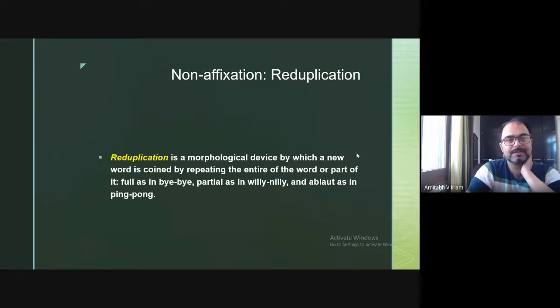Now, another non-affixation process is reduplication. So you already know the meaning of making something duplicate. You know, like duplicate is a copy of a copy. So what is reduplication? Again, it is a morphological device by which a new word is coined by repeating the entire word or part of it. So what you will do, either you repeat the entire word, like big, and you say very big. Then you say very, very, very big. So very, very, very is an example of full reduplication. I am repeating very three times here.